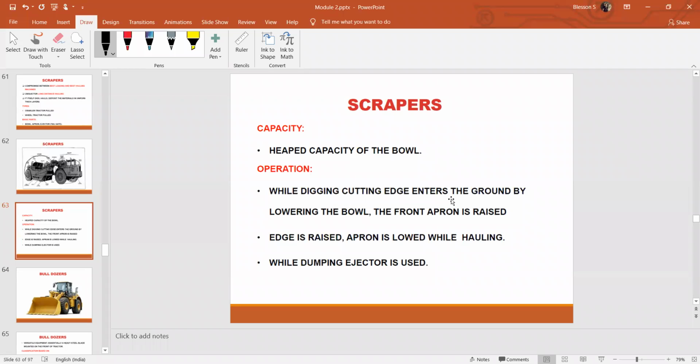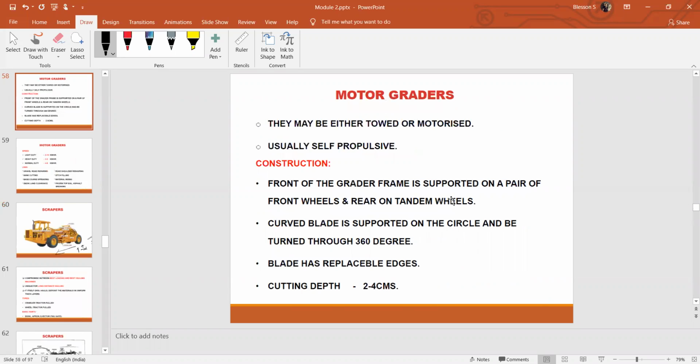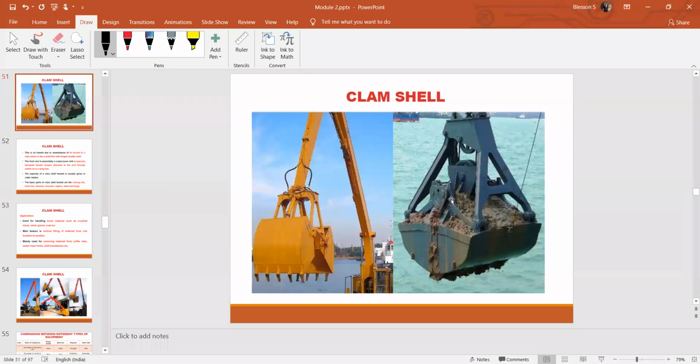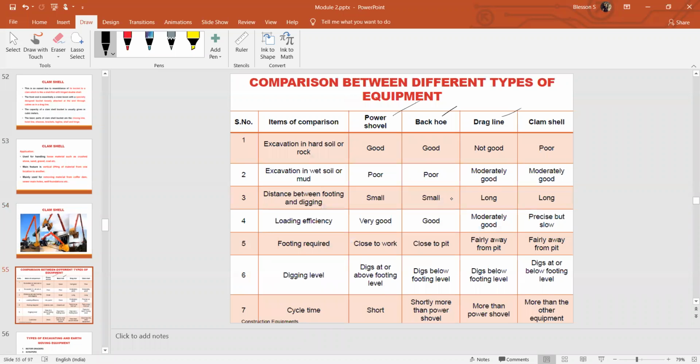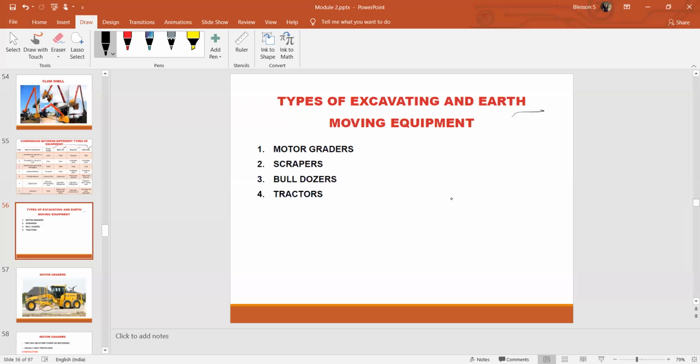So that was about the scraper. We'll end today's session here itself. We have completely discussed the different types of earth excavating equipments: power shovel, backhoe, dragline, and clamshell. So don't get confused. Whenever they ask you about earth excavating equipments, you have to write these four only and explain about these four only. And when they ask you about earth excavating and moving equipments, earth moving and earth excavating together, or else just earth moving, you have to write these four.